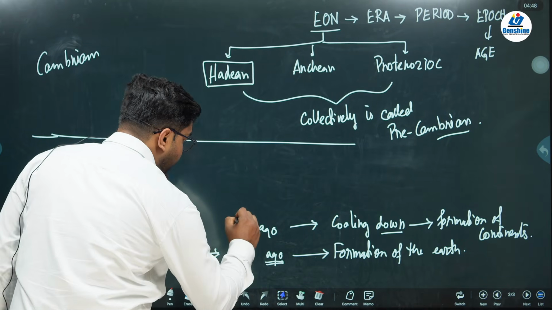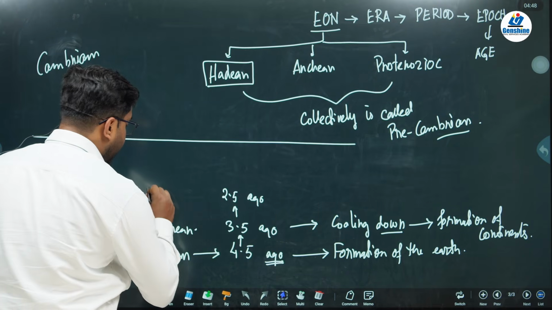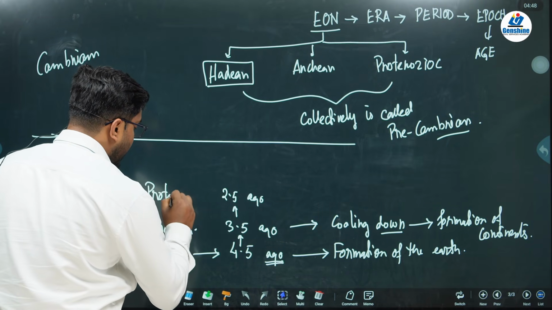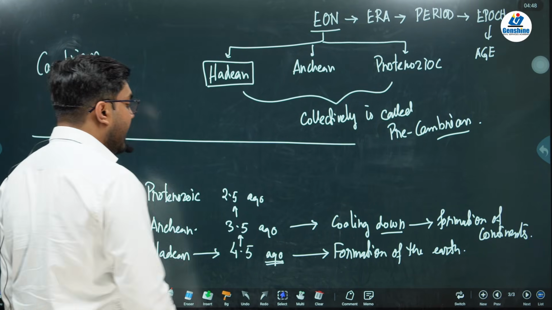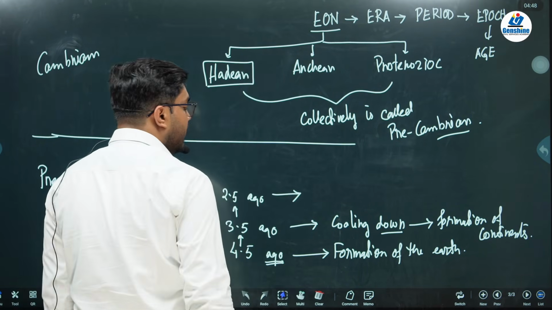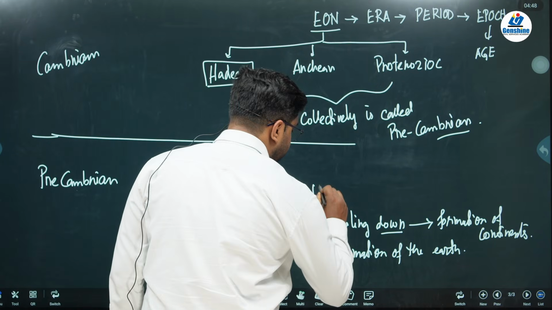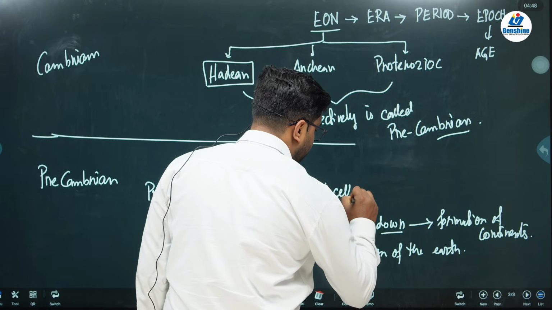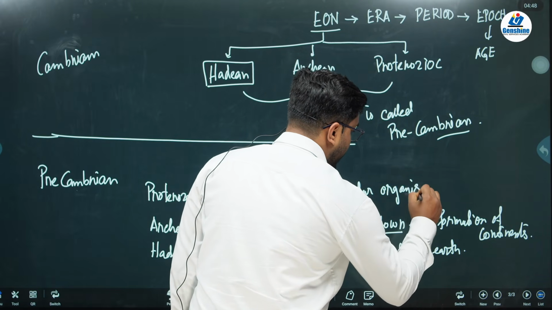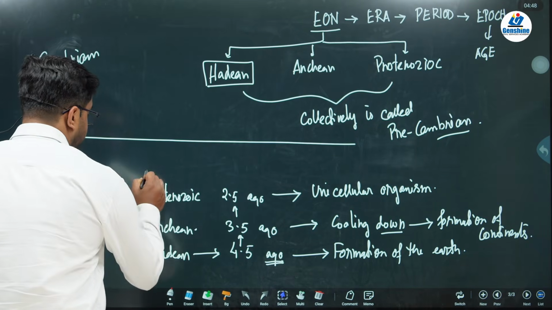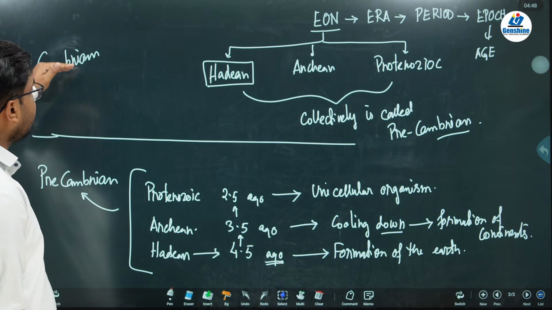Next, if you come another 2.5 billion years ago, you'll find the Proterozoic. Proterozoic Eon. What happened here? Here you can talk about the introduction of certain organisms, mainly unicellular organisms. Next, this is the period of Precambrian. Okay, after Precambrian, then starts the Cambrian.